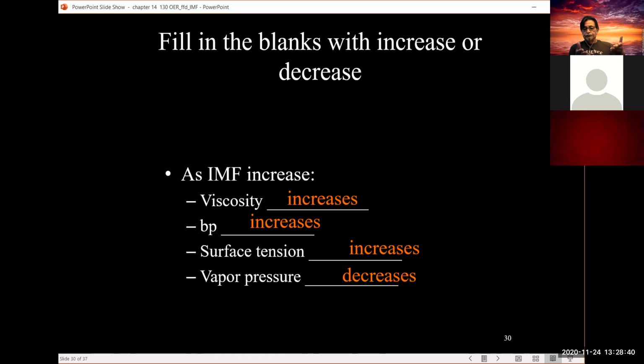Now, this is just one direction. It says as IMF increases, but that could have been worded as IMF decreases, and then all the answers would be the opposite of what is written there. So read the question carefully.